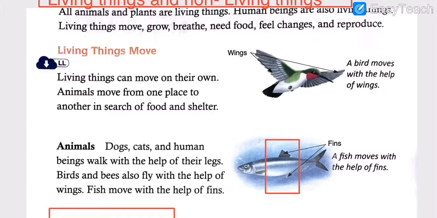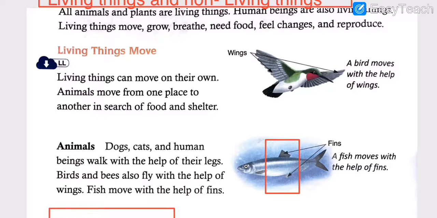Let us repeat it one more time so that you will be able to understand what the characteristics are. I hope you are repeating after me, because this is very much important. Living things move, grow, breathe, need food, feel changes and reproduce. So these are the characteristics, these are the things we find in the living things only.